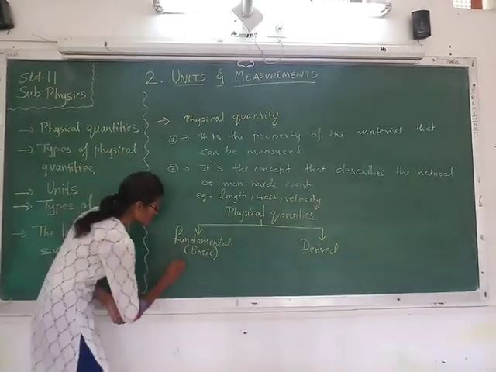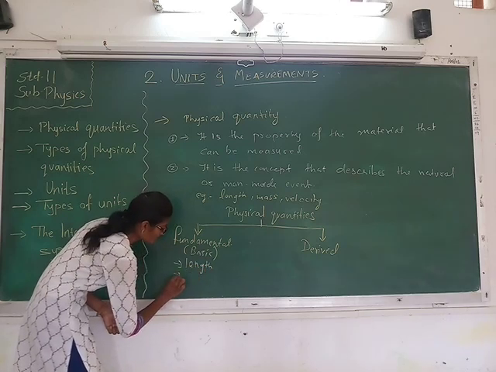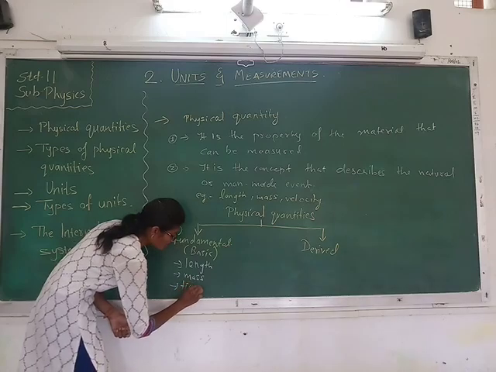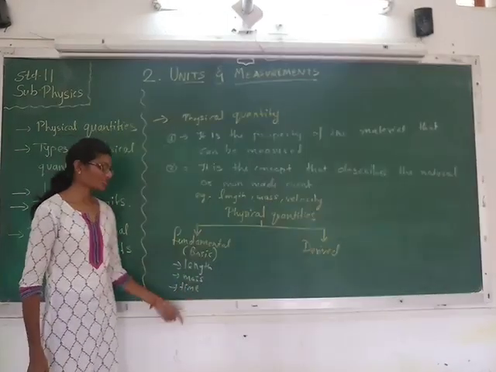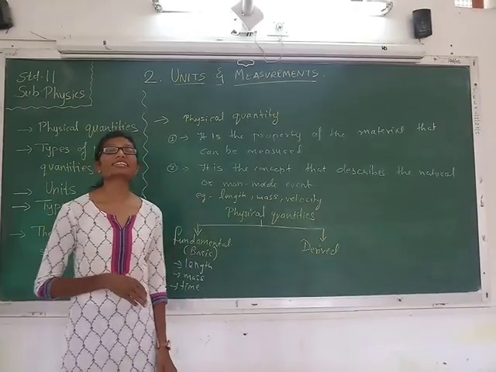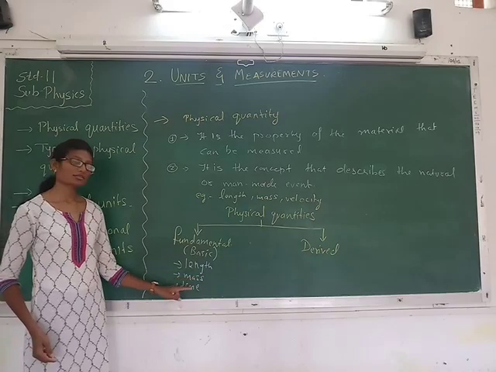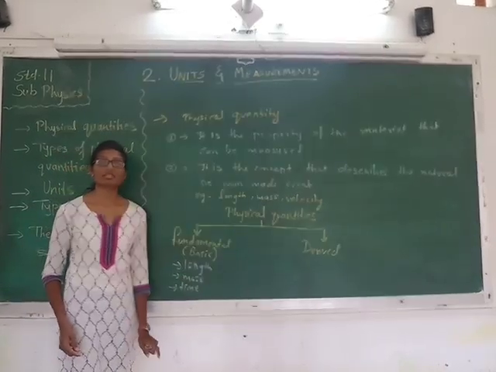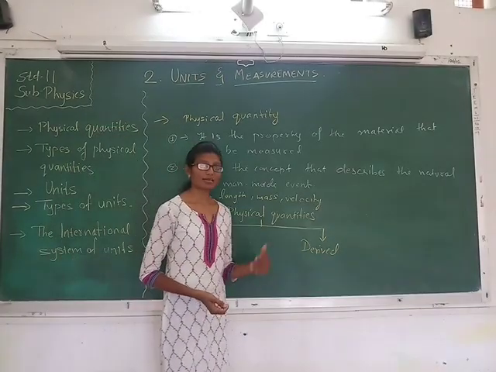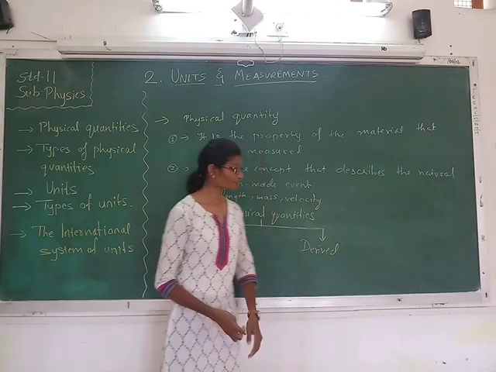Some of the examples are length, mass, time. These three are the fundamental physical quantities. Actually there are 7 fundamental physical quantities, but mostly length, mass and time, these three fundamental physical quantities are used. Now coming to the other type of physical quantities, that is the derived physical quantities.